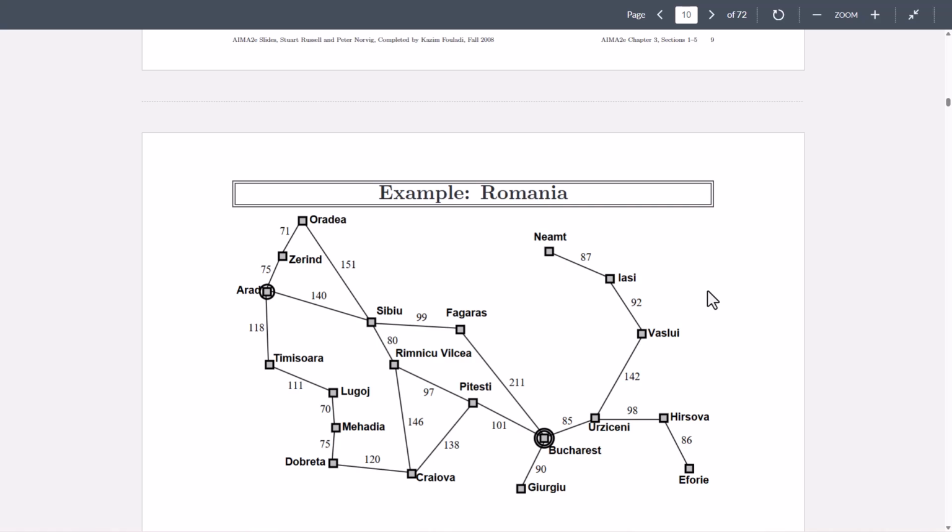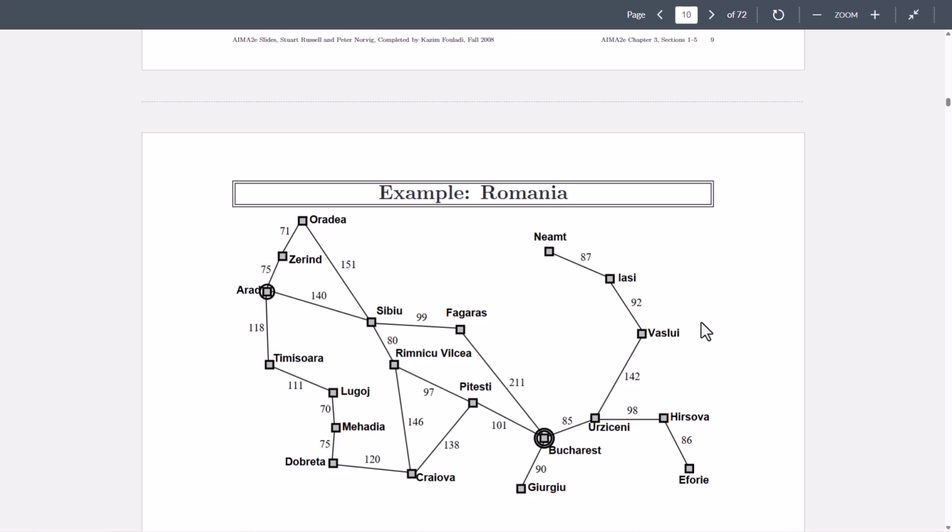Please understand: observable, discrete, known, and deterministic. Then only can the agent plan a fixed action sequence for coming from Arad to Bucharest, or from one node in a graph to another node where this is a connected graph.